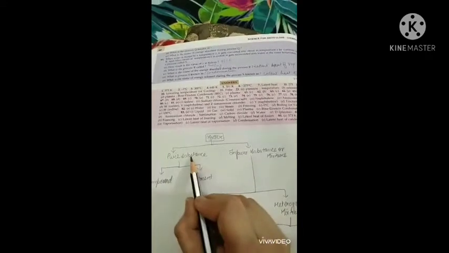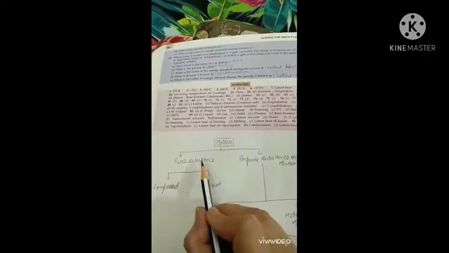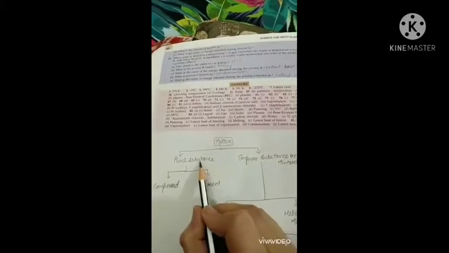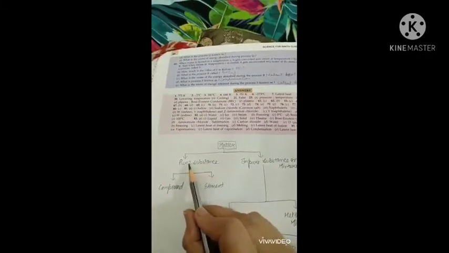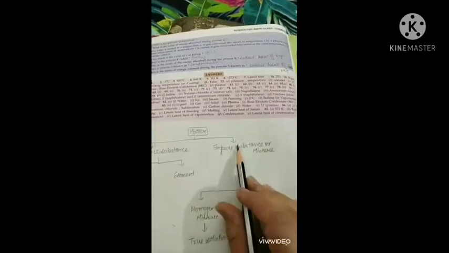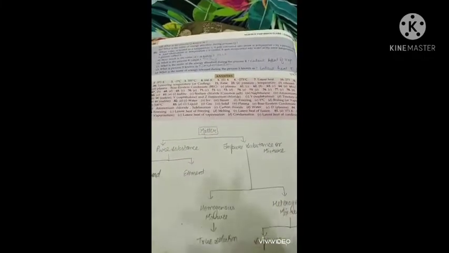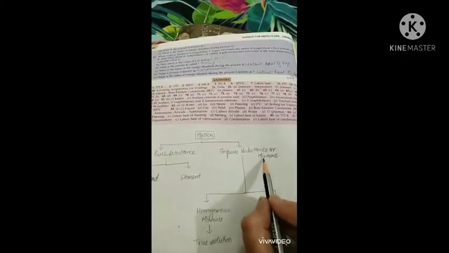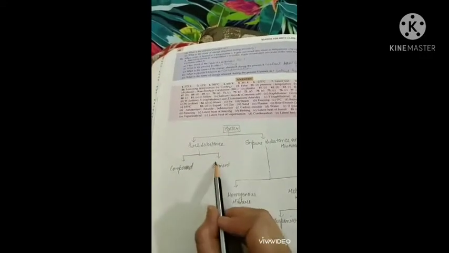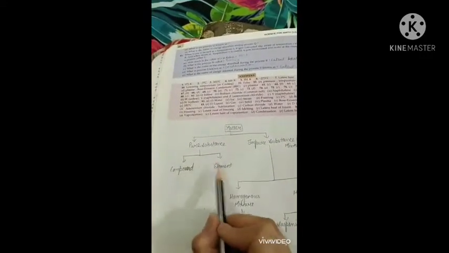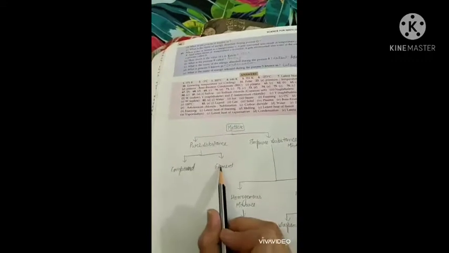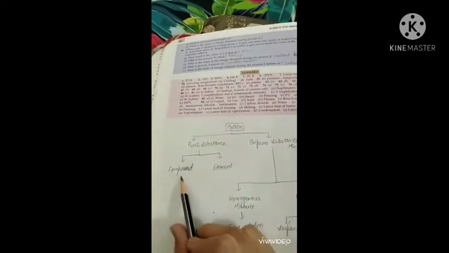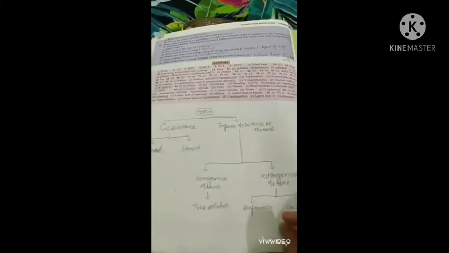Pure substances are those substances which are made up of only one kind of particle. Impure substances are made up of two or more types of particles. Those are called impure substances, or we can say mixtures. Then pure substances are divided into two things, that is element and compound. I am going to describe it topic-wise in other videos as well.